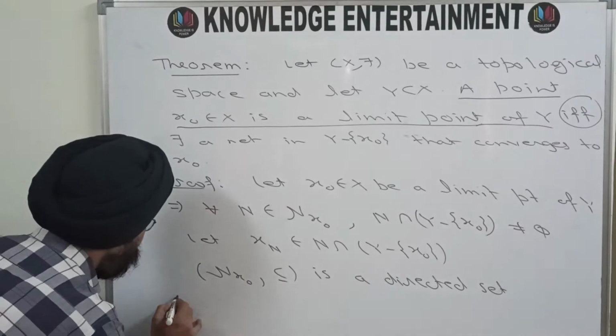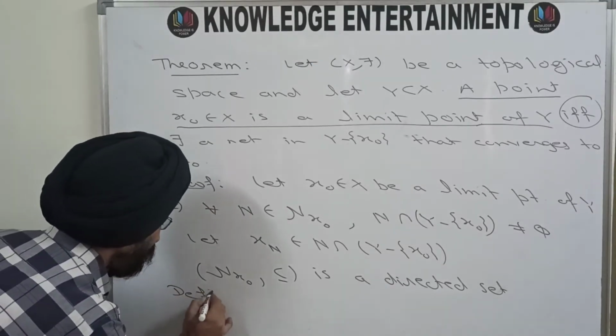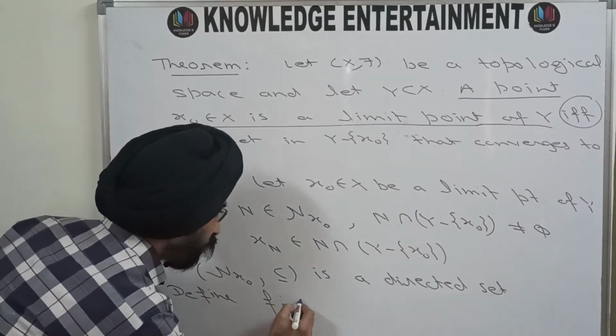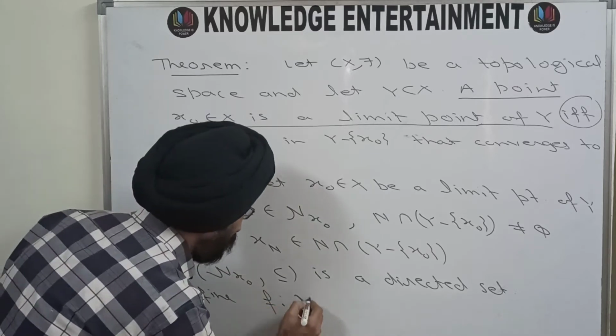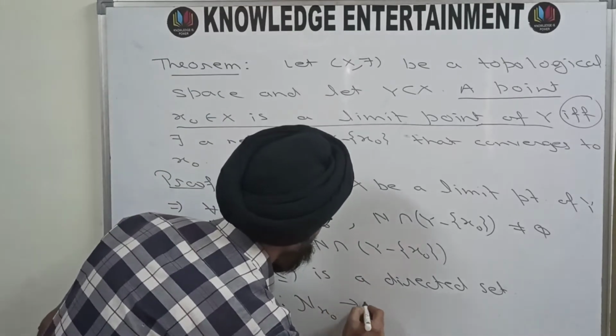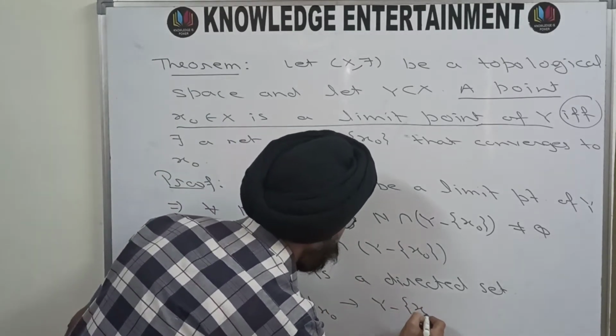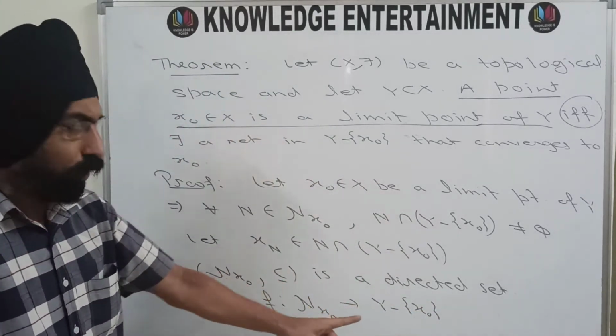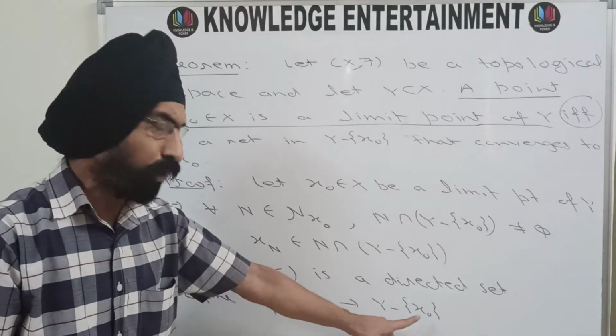So define f from this directed set N_X naught to Y minus X naught, because we want the net in Y minus X naught. So I'll have to take Y minus X naught on the other side.